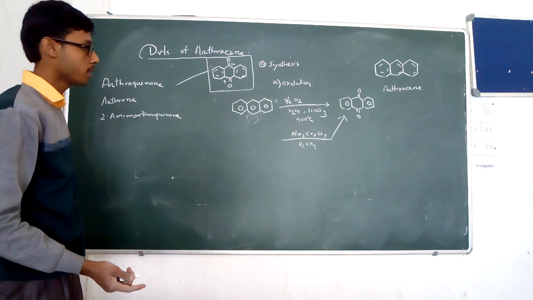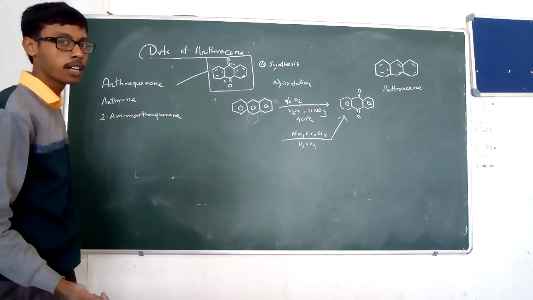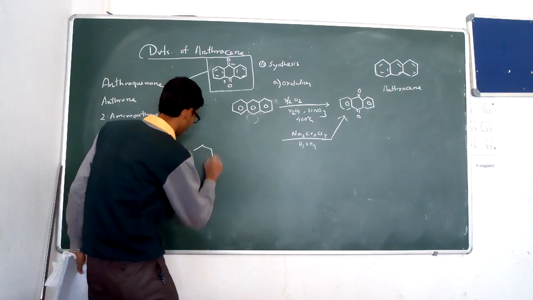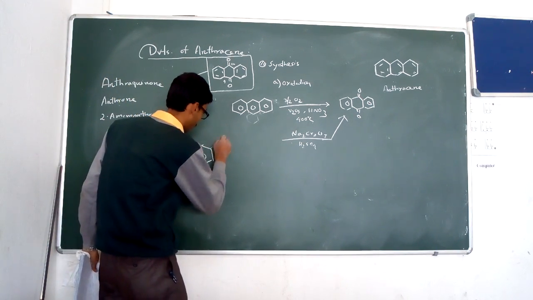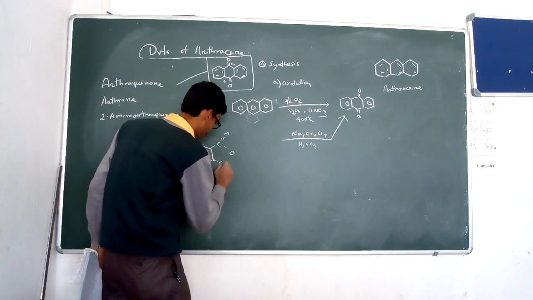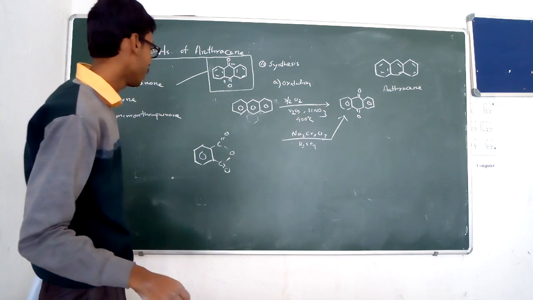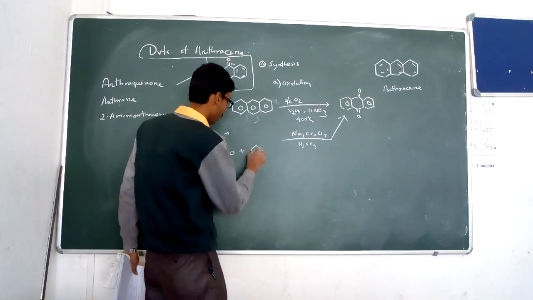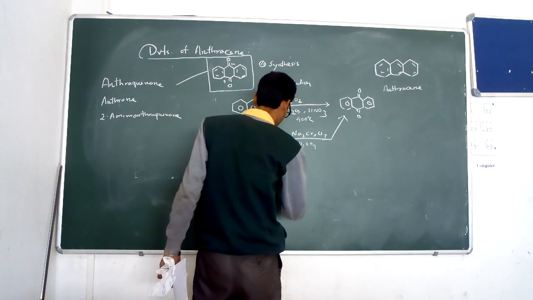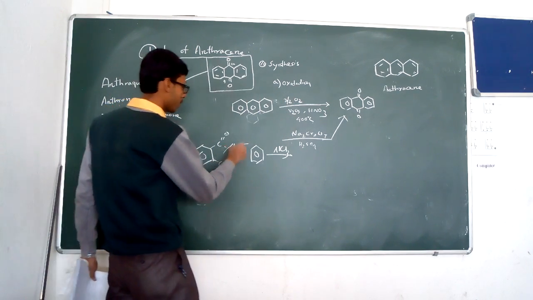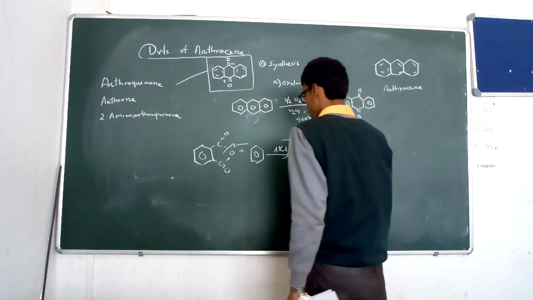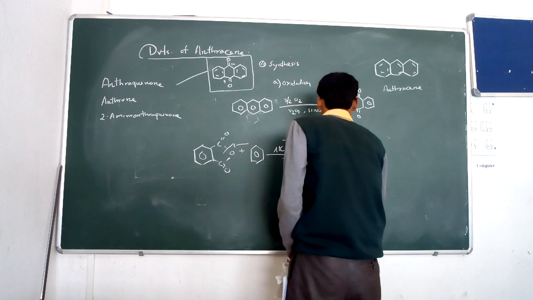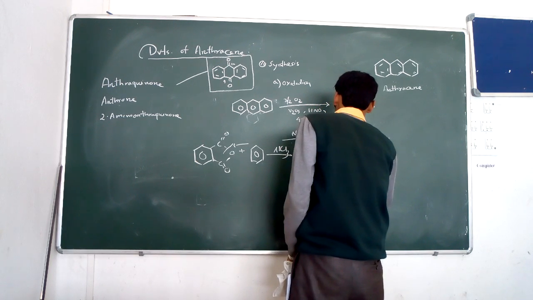Another synthesis of anthraquinone is by the Haworth synthesis. We already studied it in the synthesis of anthracene. So we take phthalic anhydride as the starting material, which reacts with benzene in the presence of aluminium chloride. The ring breaks at the phthalic anhydride, and benzene reacts to form